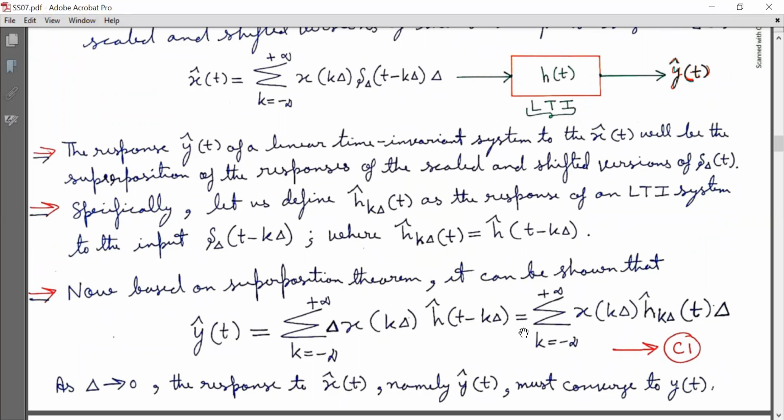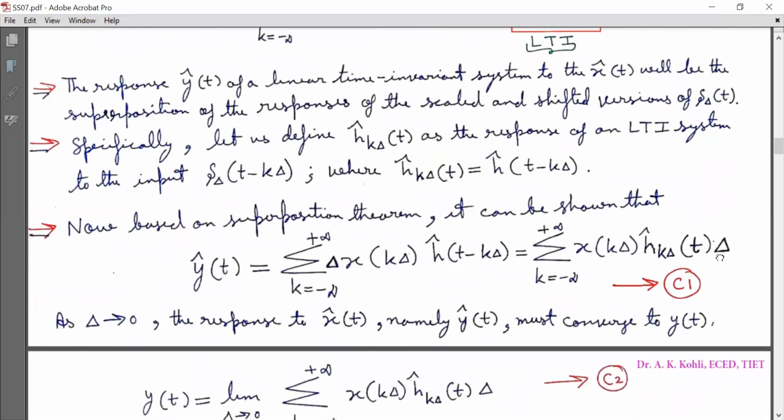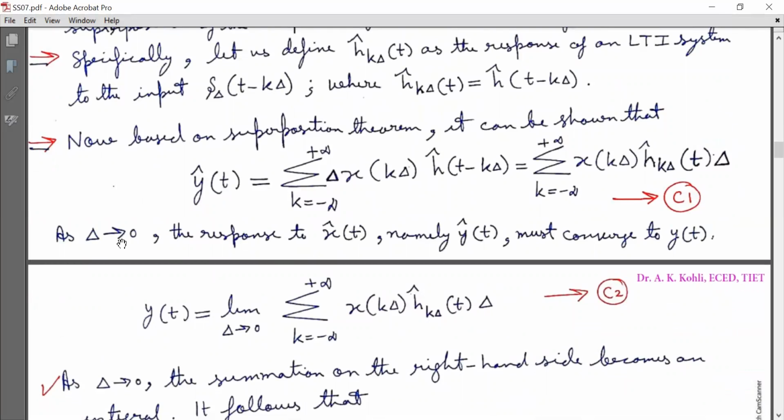Now it can be rewritten as y cap(t) is equal to summation k running from minus infinity to infinity x(k uppercase delta) into h cap subscript k uppercase delta (t) into uppercase delta. Mark it as equation C1. Now, as uppercase delta tends to 0, the response to x cap(t), namely y cap(t), must converge to y(t). So y(t) is equal to limit uppercase delta tending to 0, summation k running from minus infinity to infinity x(k uppercase delta) into h cap subscript k uppercase delta (t) into uppercase delta. Mark it as equation C2.